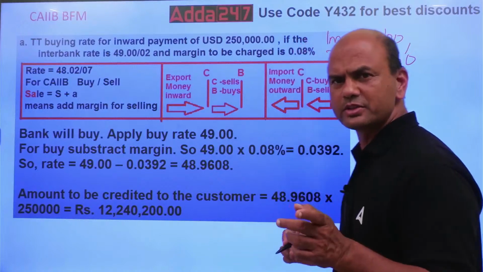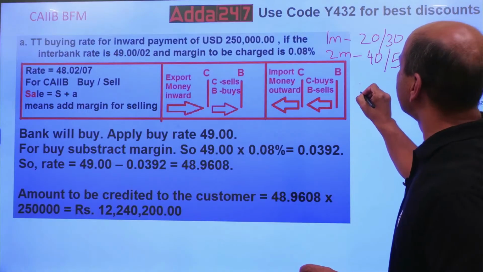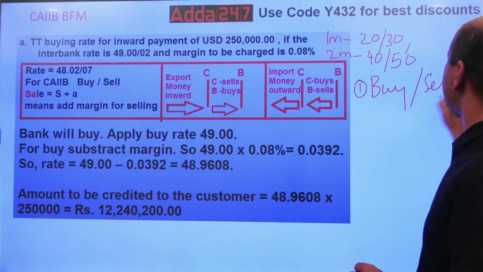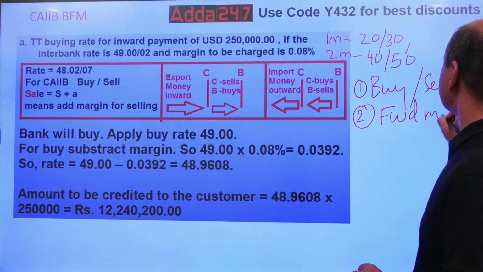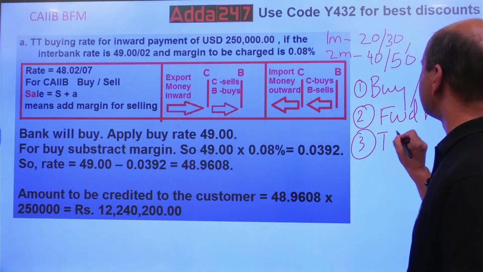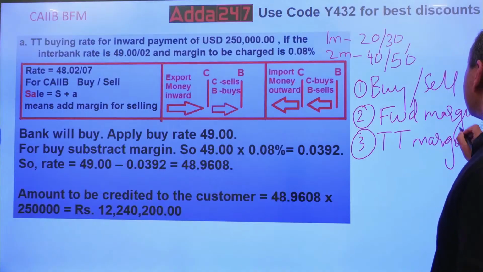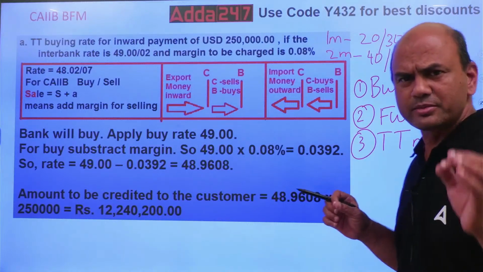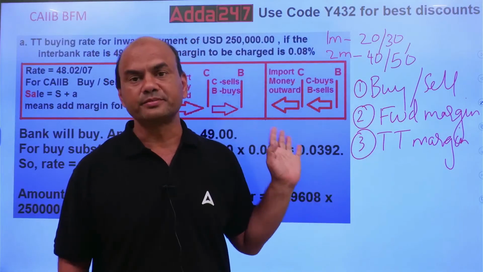Remember, in any Forex numerical, you have to follow 3 points. What are the 3 points? First, whether you have to buy or sell. First, you have to decide that. Then second, you have to decide on the forward margin. Then third, you have to decide on the TT margin. TT means telegraphic transfer. TT margin, or we call it exchange margin also. So you have to decide on these 3 points in any Forex numerical. Remember this by heart. Any Forex numerical, these 3 steps should be there.